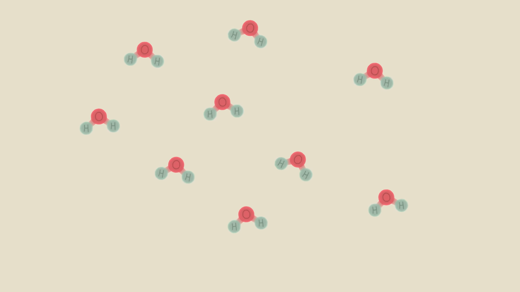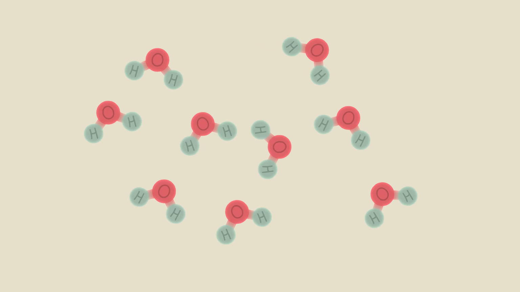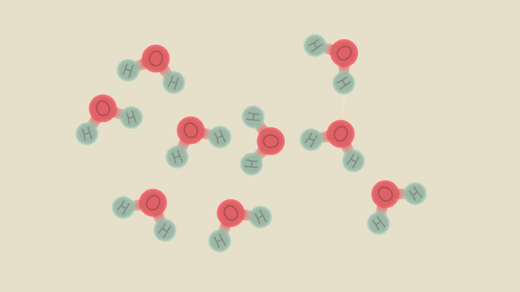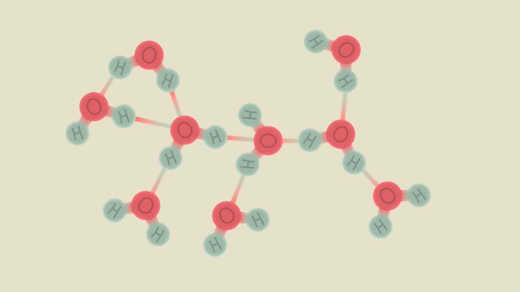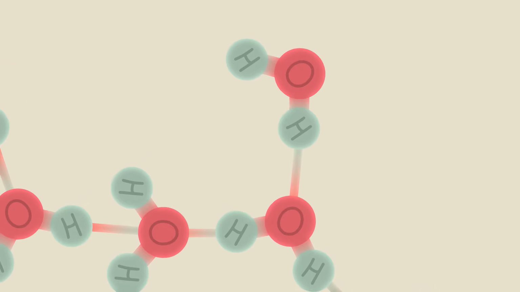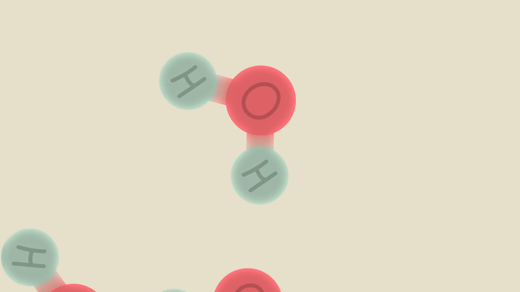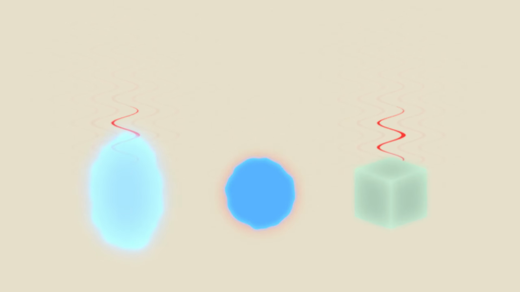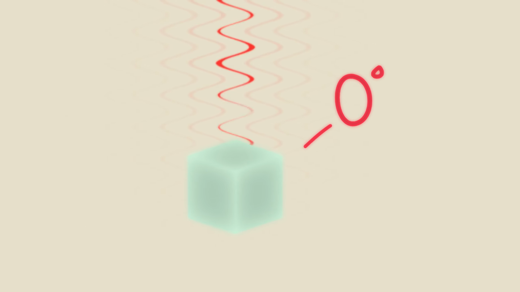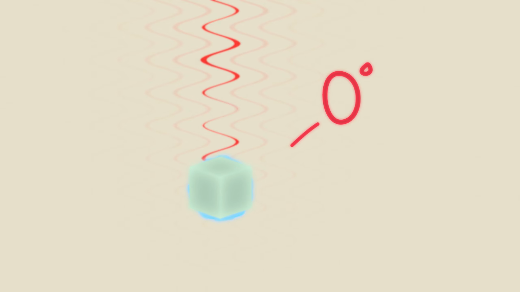For example, in liquid water, molecules can get so close to each other that atoms of different molecules can stick together and form multiple bonds. When such molecules receive energy, they spend much of it just breaking these bonds, leaving them with less kinetic energy. And that's why liquid water can absorb twice as much energy as water vapor or ice. This process is similar to the melting of solids, where a melting solid can absorb a lot of thermal energy without increasing its temperature by a single degree.